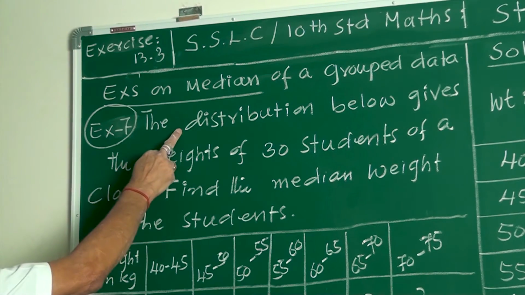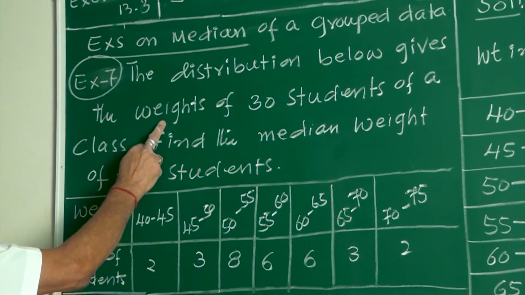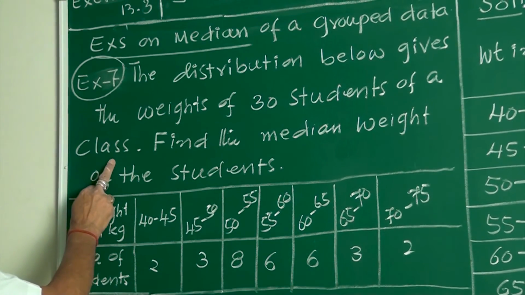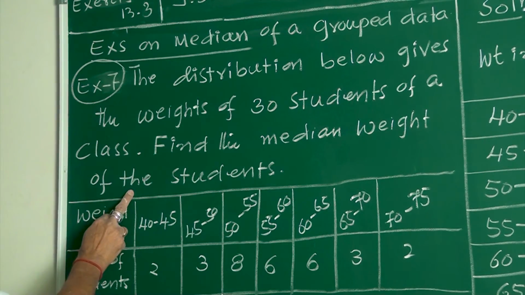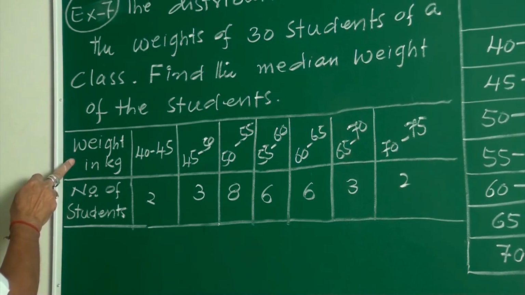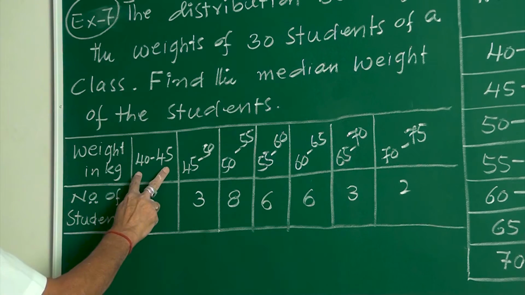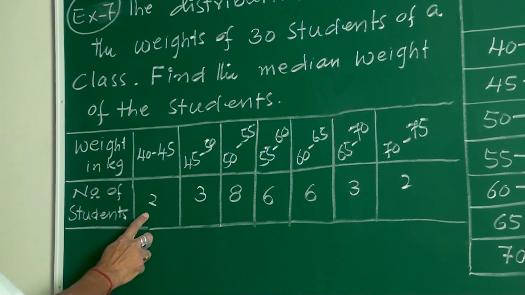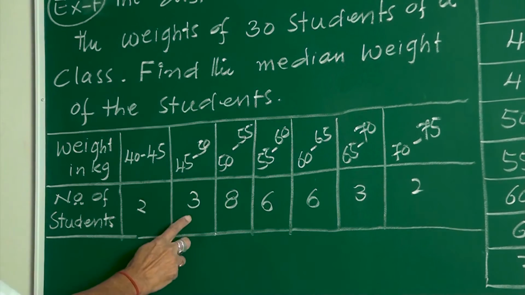The distribution below gives the weights of 30 students of a class. Find the median weight of the students. This is the distribution given. Weight of the student in kg: between 40 to 45 kg there are 2 students, between 45 to 50 there are 3 students.